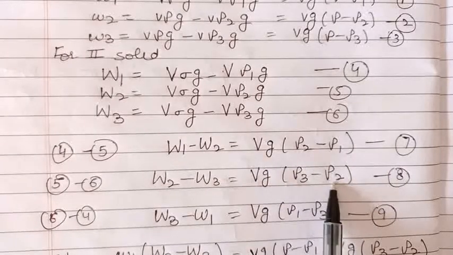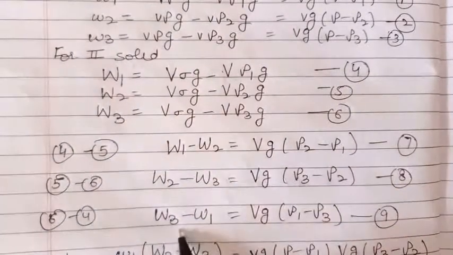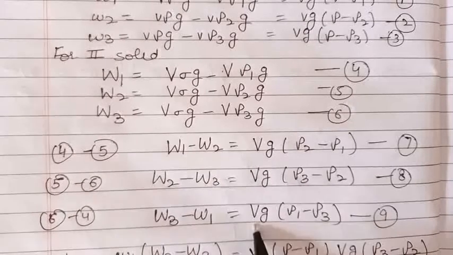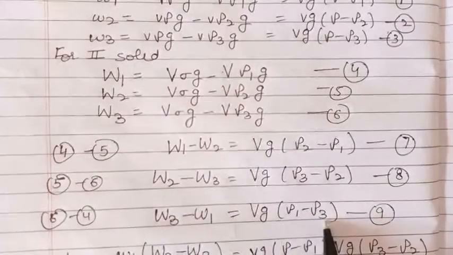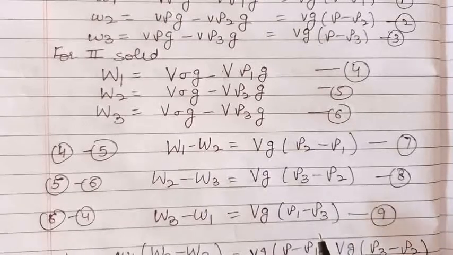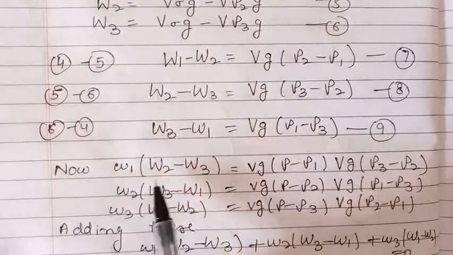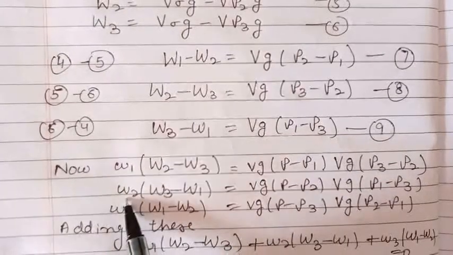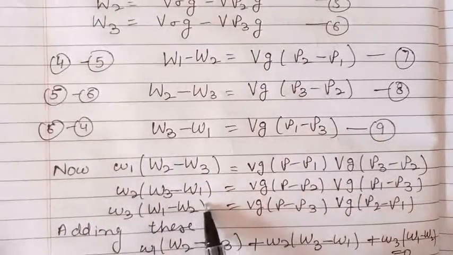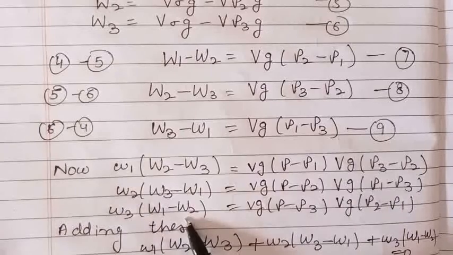If we subtract equation 4 from equation 6, we get W3 minus W1, which is v into g into (rho 1 minus rho 3). Now according to the requirement, we are to find w1 into (W2 minus W3), then w2 into (W3 minus W1), and then w3 into (W1 minus W2).